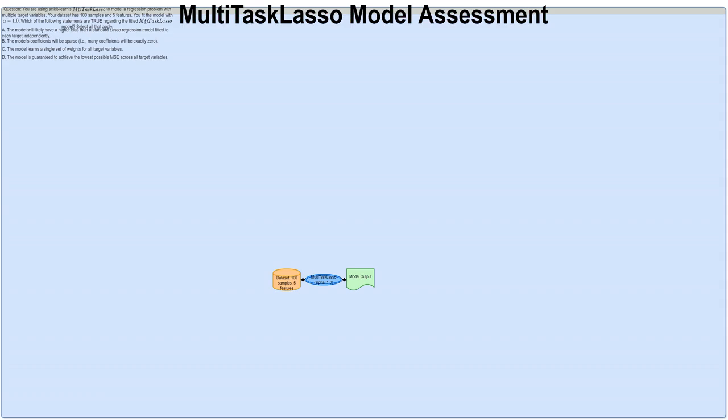I'm assessing a MultiTaskLasso model, a type of regression model from scikit-learn that's especially useful when you have multiple things you want to predict at once. Think of it as a powerful tool for tackling multiple prediction problems simultaneously. Here's the core question. We're using a MultiTaskLasso model, a regression tool from the scikit-learn library, to predict multiple outcomes simultaneously. We have data with 100 observations and 5 characteristics for each observation.